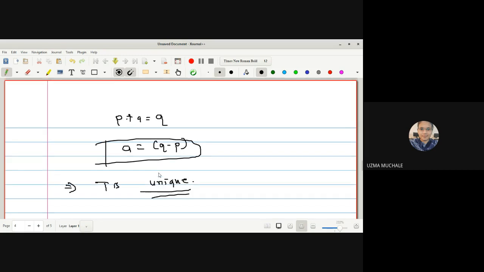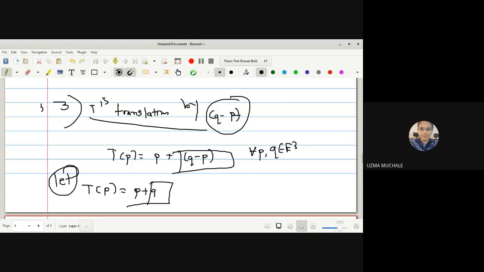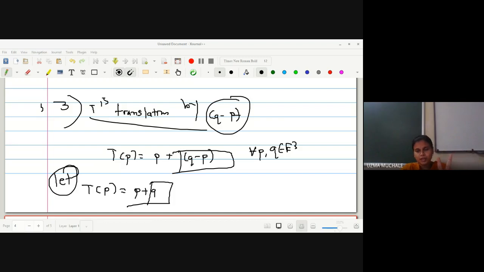Are you getting me? Did everyone understand what we did? Yes, ma'am. Simply, we defined two different translations, because whenever we prove uniqueness, we define two different translations in such a way that both are with some other number. T is a translation by Q minus P and T is a translation by A. Why did we assume Q minus P? Because we want to prove the result. So we have proved the two different mappings and then we got that A is equal to Q minus P, and hence the result.